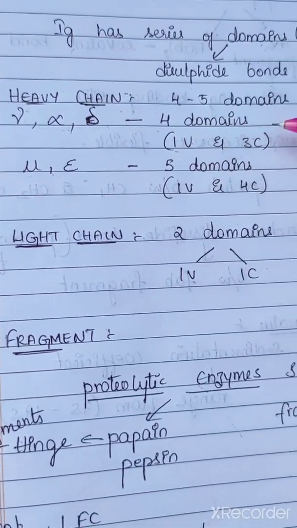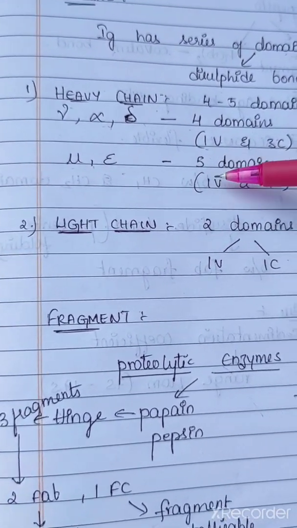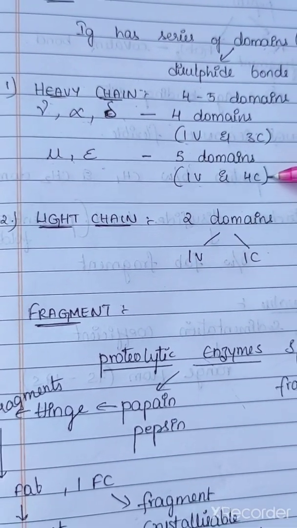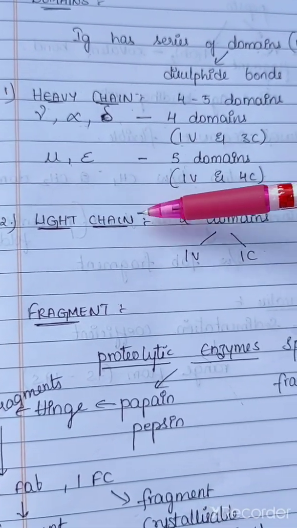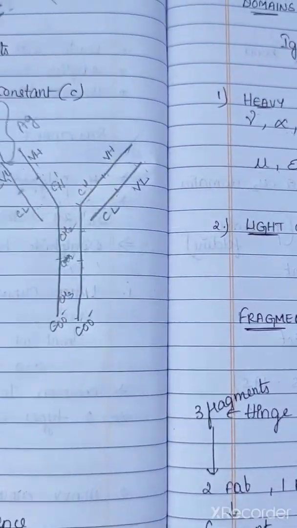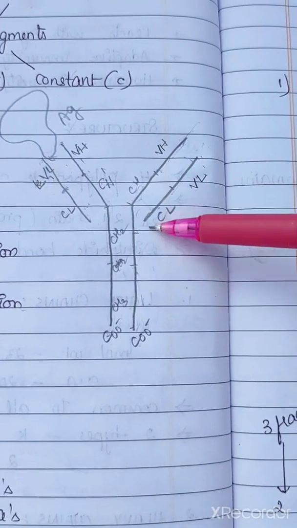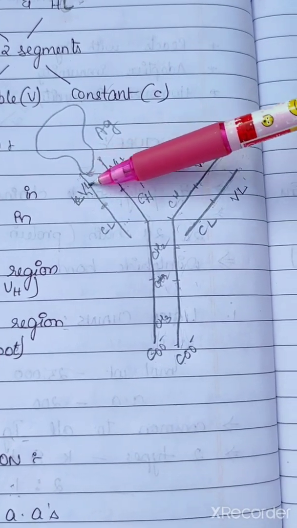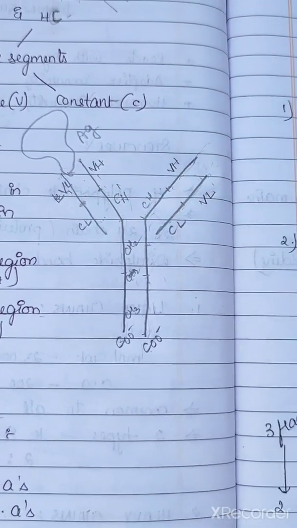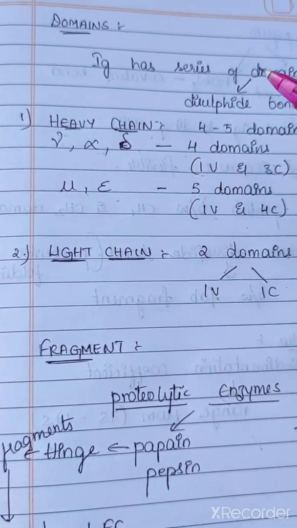Coming to the light chains, they will have only 2 domains: 1 variable and 1 constant. Here also 1 variable and 1 constant. Okay, so these are domains.